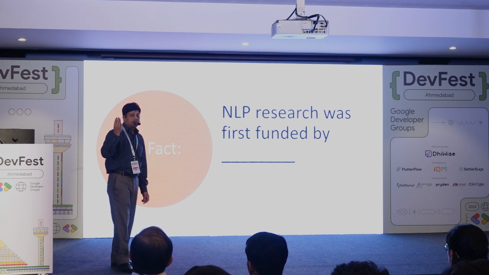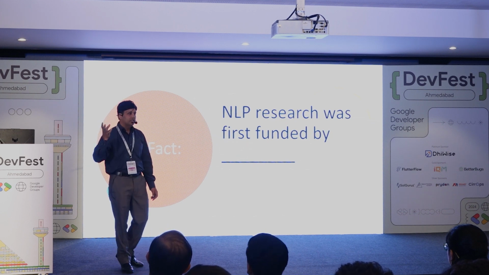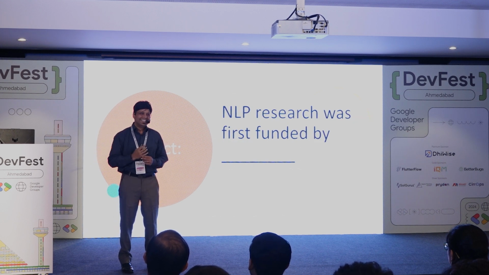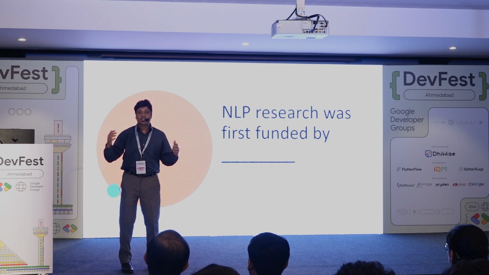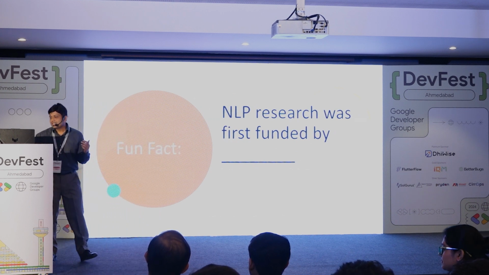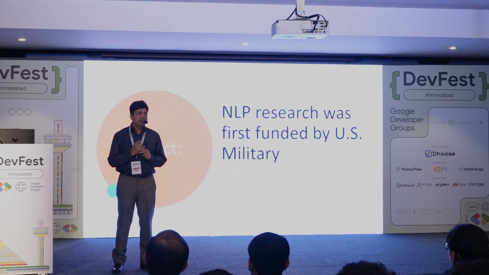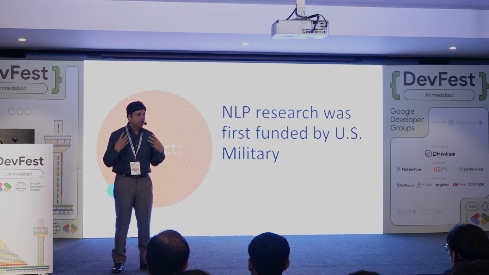The company that got funding was Google. So who can fund Google? Bigger than Google. Who is bigger than Google? The US government is one. So the answer is actually the US military. The US military gave the funding to Google because the problem they were facing was that they were getting lots of call recordings, and they wanted to analyze them for any wrong thing.